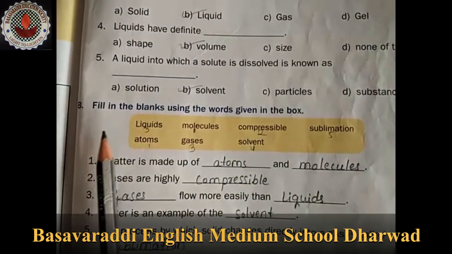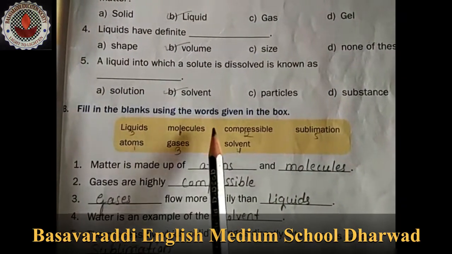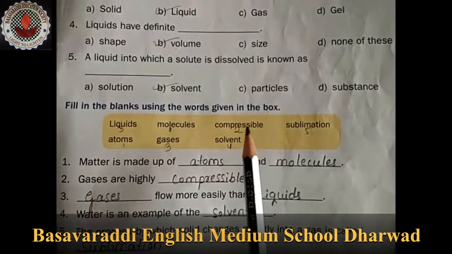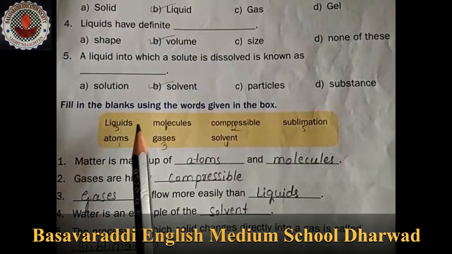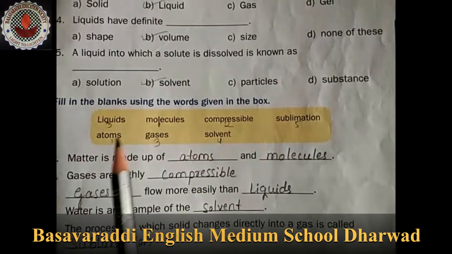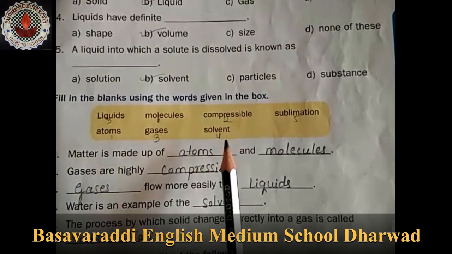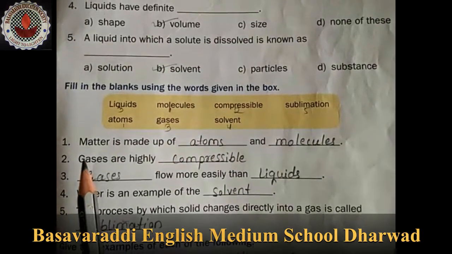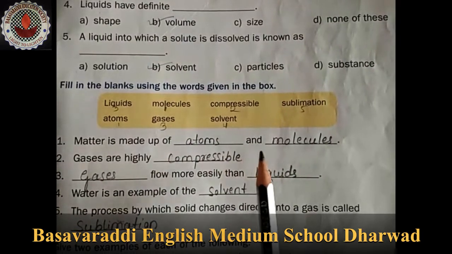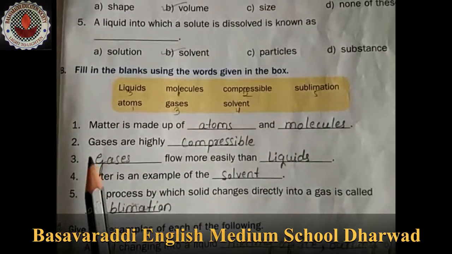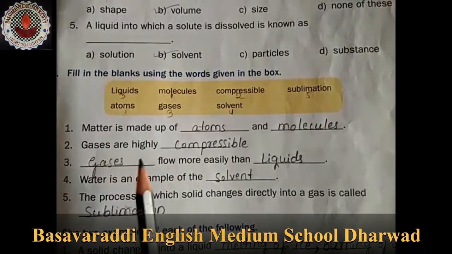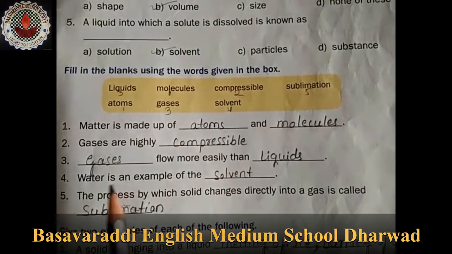Next, B question, fill in the blanks using the words given in the box. There are some words in the given box. What are those? Liquids, molecules, compressible, sublimation, atoms, gases, solvent. The first one, matter is made up of dash and dash, atoms and molecules. Second one, gases are highly dash, gases are highly compressible.